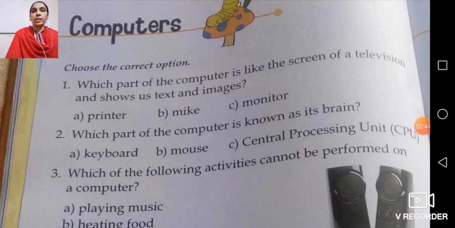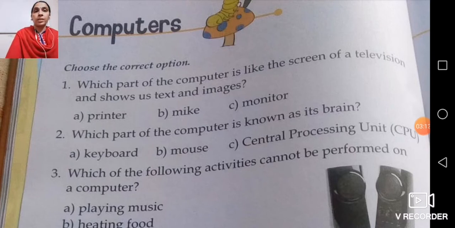Brain is working like a controlling system for our whole body. Whatever happens in our body, our body is getting signals from the brain itself. So just like that, in a computer also, there is one part which is known as its brain. So which part is that?